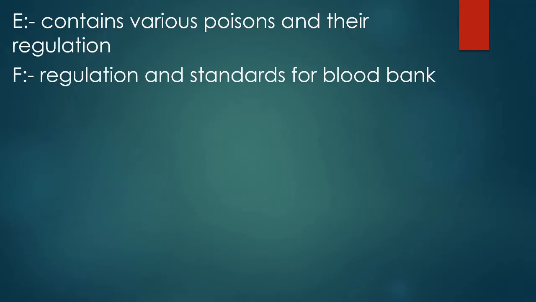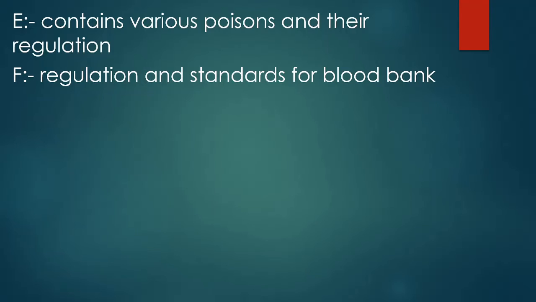Schedule F. Schedule F is equal to regulations and standards for blood bank. F is equal to food, and eating good food makes your blood healthy. When you have a healthy body, you have more blood and you can donate as much blood as you want, and that will be stored in the blood bank. This can be a link for this schedule. If you want to study like this, you can remember it like this: F is equal to food, and more good food produces more blood, and more blood is stored in the blood bank. This is a simple trick to remember Schedule F.